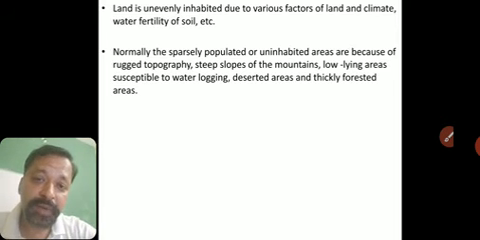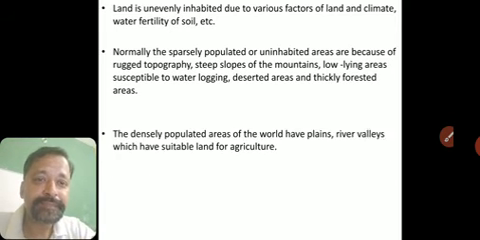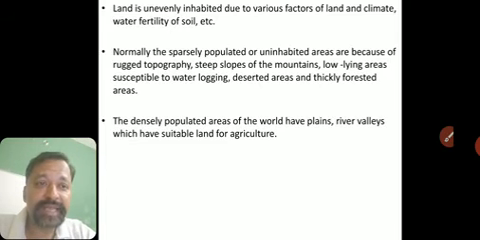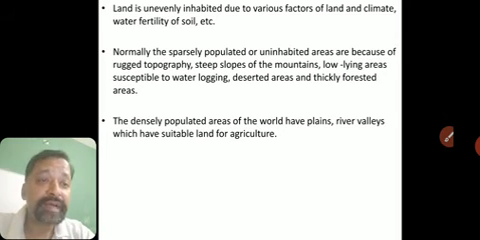Now, the densely populated areas: why are certain areas very densely populated? That is because the densely populated areas of the world have plains. It's plain land, not rugged topography, so the fertility is good. And river valleys, which have suitable land for agriculture.